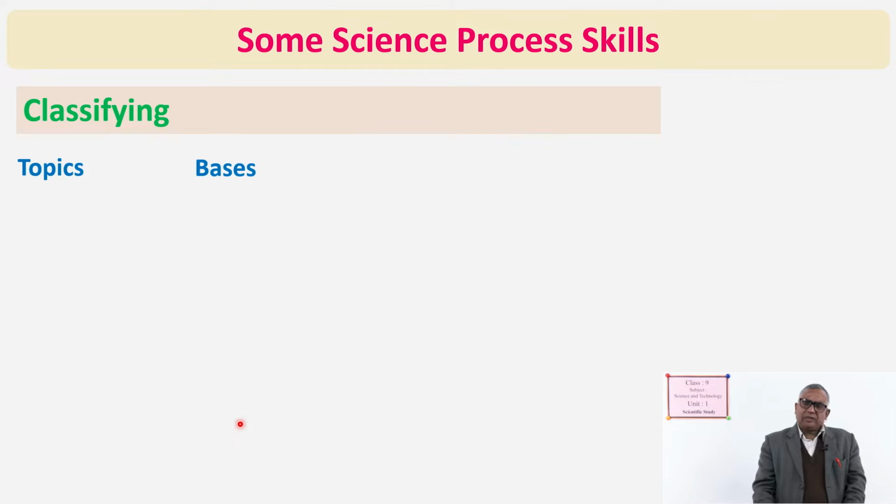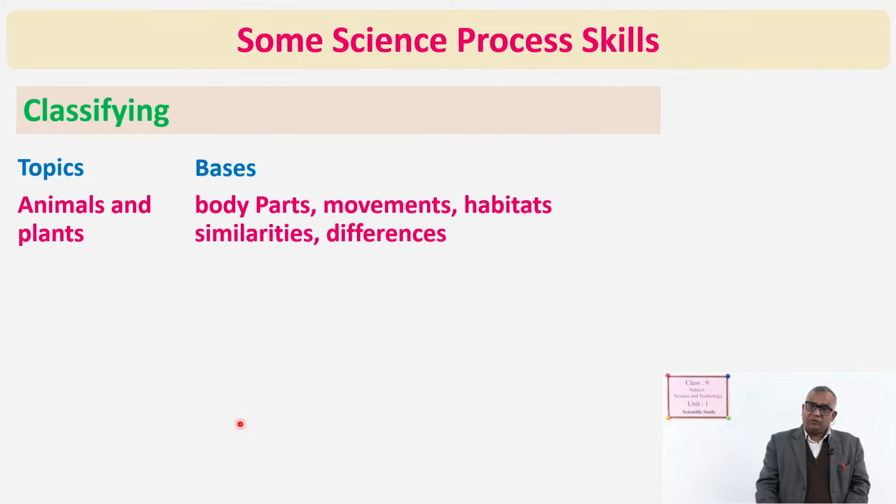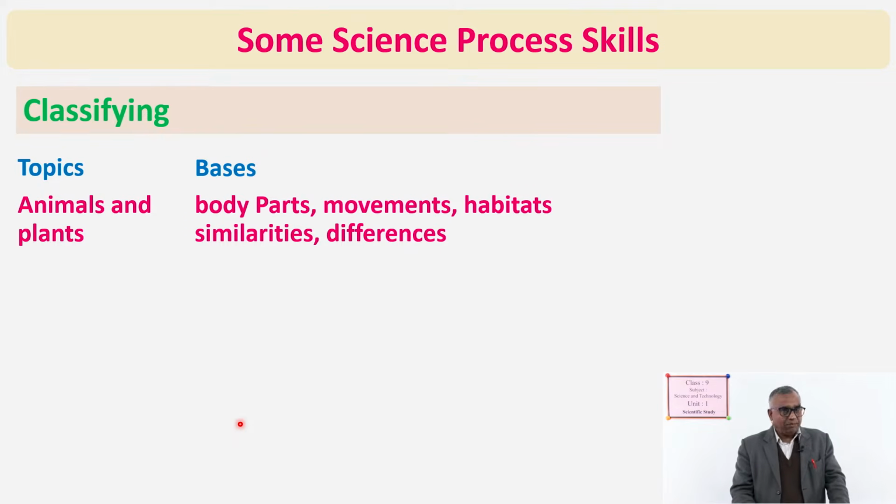You can see here some examples. Here the topic given is animals and plants. Animals and plants can be divided into different groups on the basis of body parts, movements, habitats, and other similarities and differences. So, there are some bases by which we can classify animals and plants.